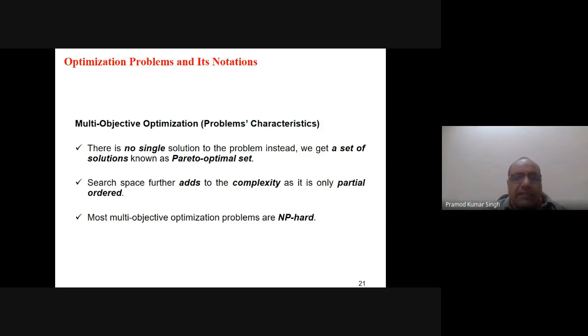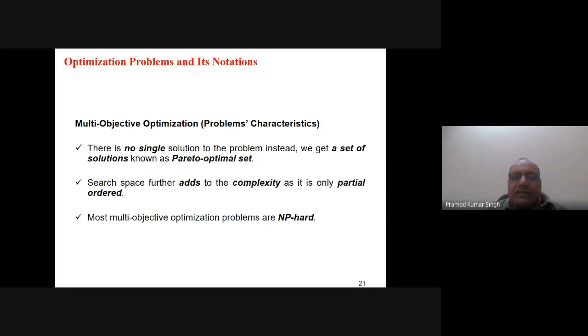The other one is that there is no single solution to the problem. Instead, we get a set of solutions known as a Pareto optimal set. So in case of multi-objective optimization problems, it is not possible to get one single solution which will be the best.